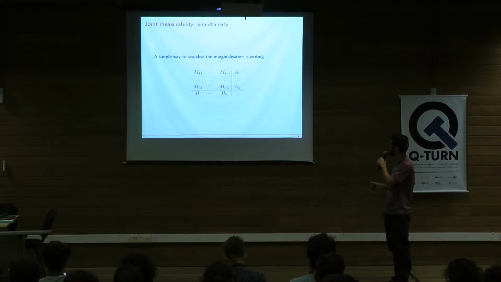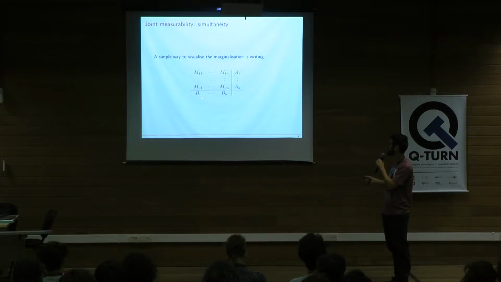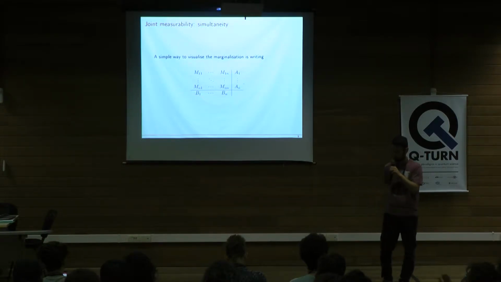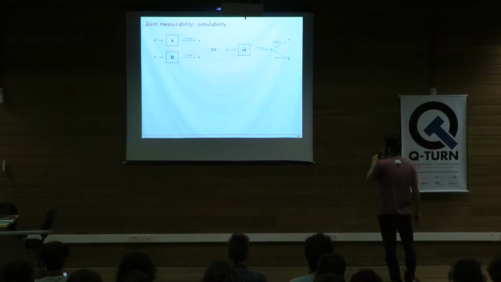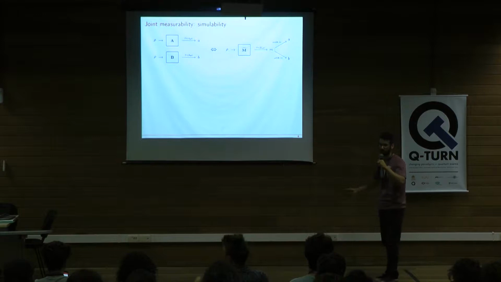A very visual way of displaying this joint measurement M is arranging its elements in a table like this. We can see the marginalization happening as summing over the rows and summing over the columns. If we fix the first label and sum over the others, we're summing over the row, and here we should obtain the elements of the first measurement. Summing over the columns, we should recover the elements of the second measurement. So another way of interpreting joint measurability is as a simulation protocol.